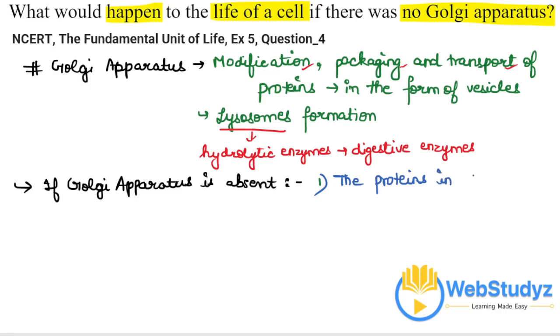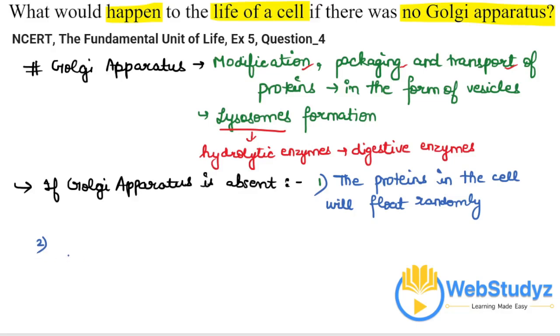Without the substances that the Golgi body typically distributes, other cells and organs in the body would not be able to operate. So proteins will not reach, other organelles and body functions would not be able to take place, and eventually the entire cycle is going to get compromised.